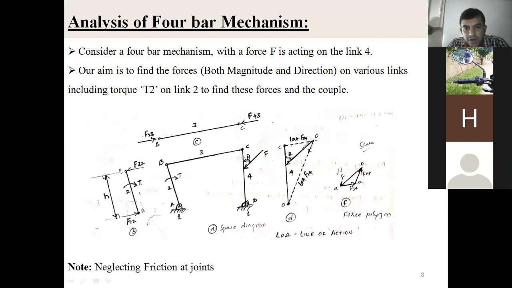Now draw this line here, F. Now F is acting towards the link. We know the magnitude. The first letter shows the magnitude, the second one shows the direction. Once you know the magnitude and direction of the force acting on link number 4, then you consider that link.